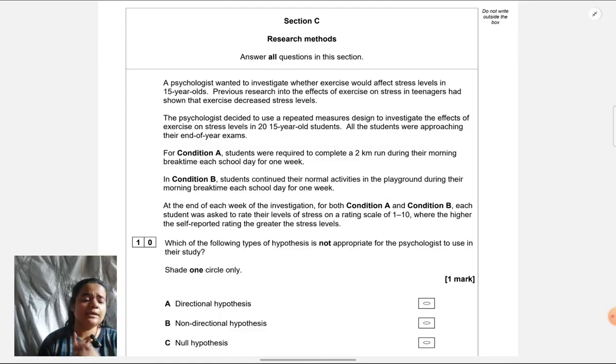I've taken from there. Nevertheless, it is very relevant to Oxford International AQA students as well. Research method questions are the same. I know one or two topics are different, but as far as this paper 2 section C is concerned, this is common to both the UK curriculum and the international IAL curriculum. So this lesson will help both types of students.